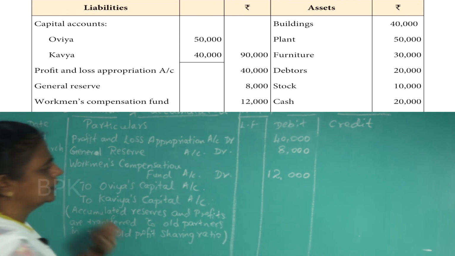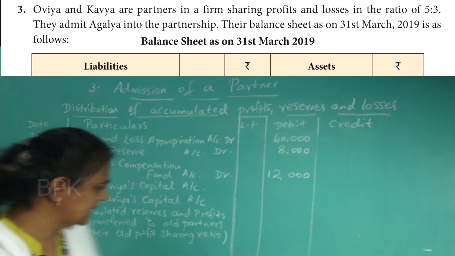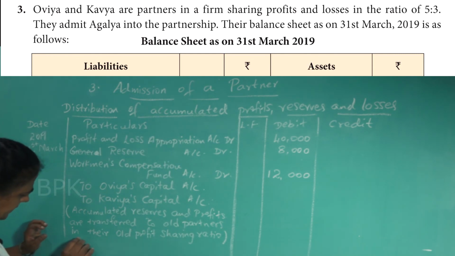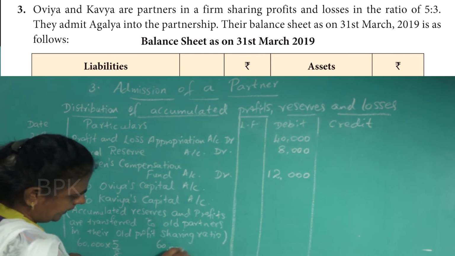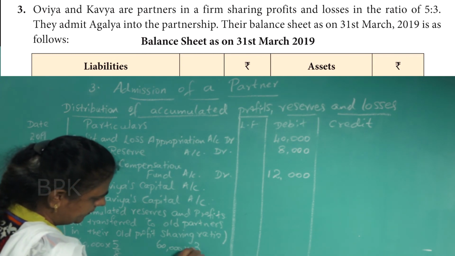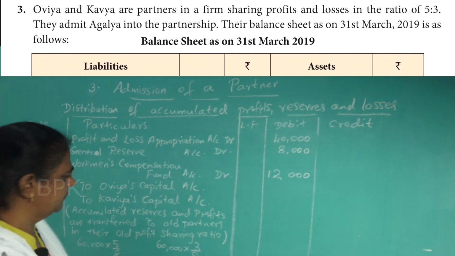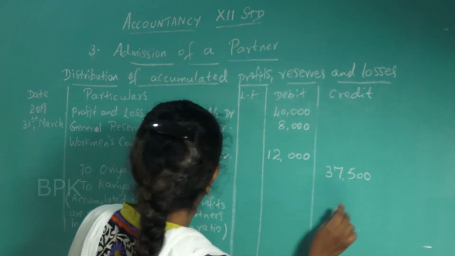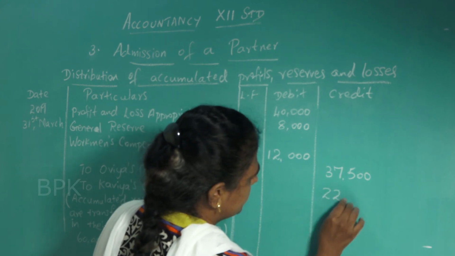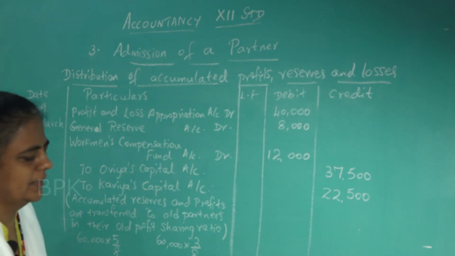This 60,000, what is the old ratio? See the question, the old ratio is 5:3. So that 60,000 into 5/8, 60,000 into 3/8. So you divide and find out the amounts and write it here. For Ovia it is 37,500 and for Kavya it is 22,500. So total 60,000. Okay, understood children?